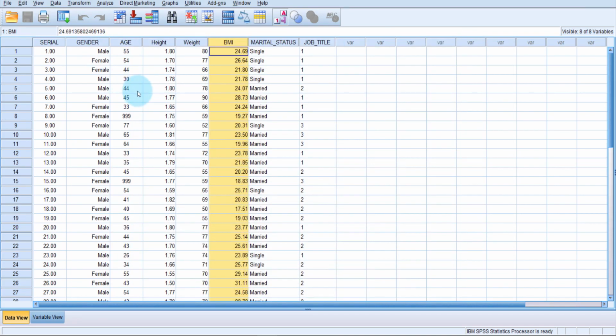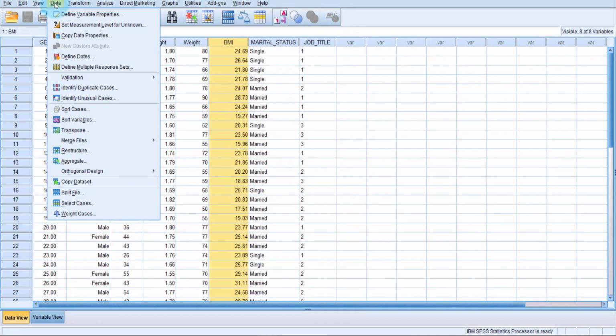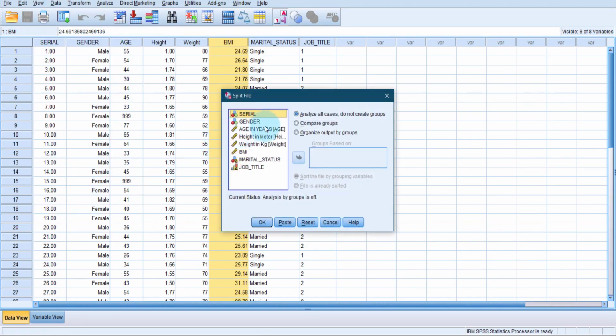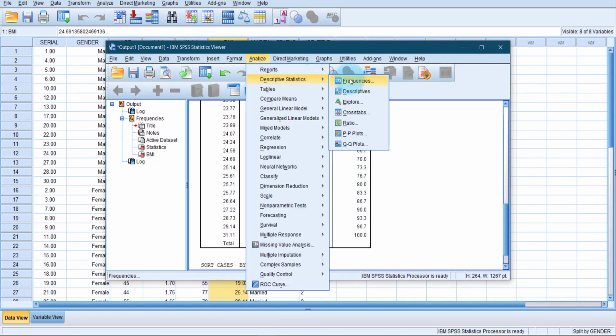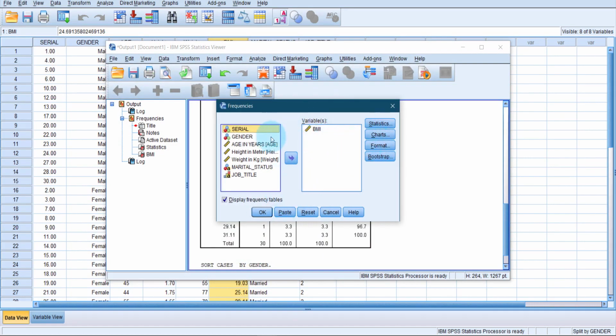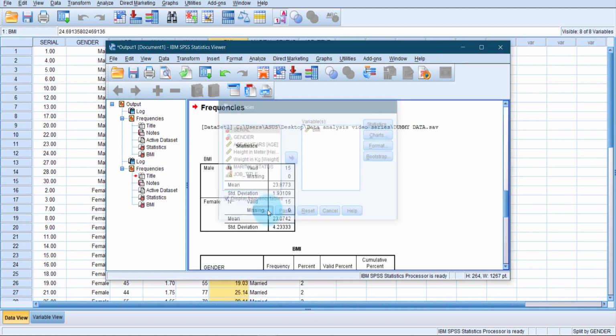If I want to find the mean BMI of males and females, then I have to split the data into two parts, groups based on gender. OK. Now analyze, descriptive, frequencies. All the things were previously set. OK.